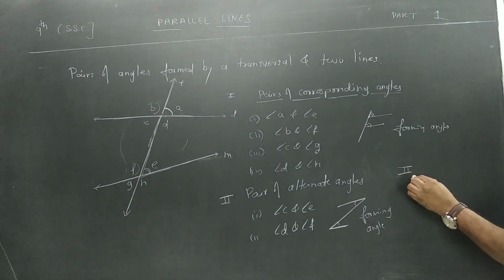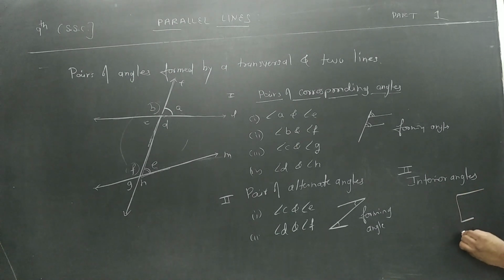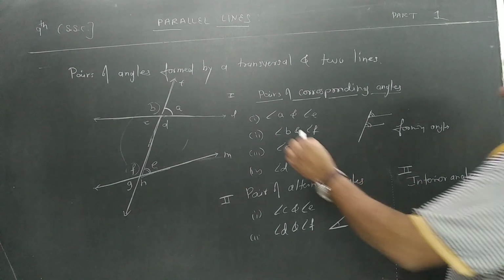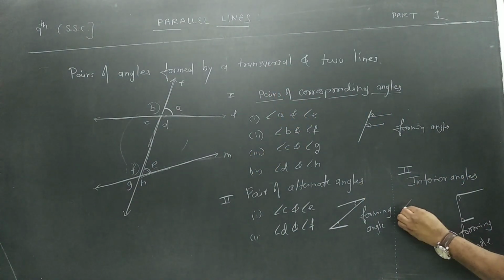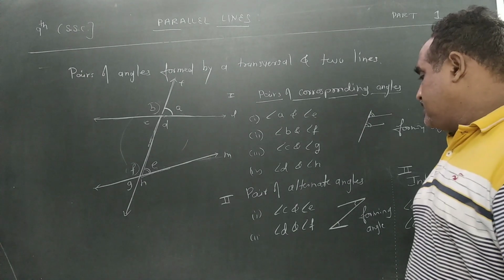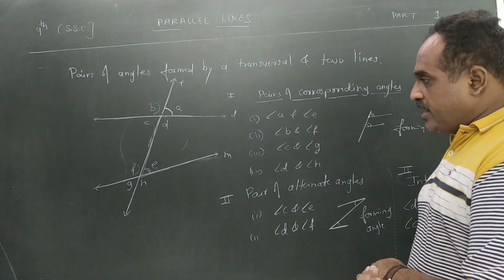It's called as interior angles, which I will call C forming angles. These two will be called as what? C forming angles. And in C forming angles, suppose this is the C, okay? So the angles coming here and here, that is what? Angle D and angle E, and angle C and angle F are what? Interior angles. So once again, these are the three types of angles we are going to study.